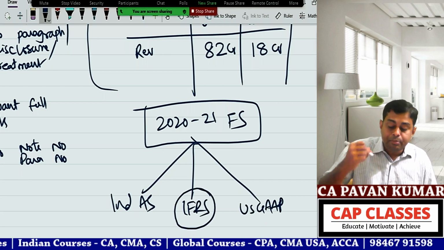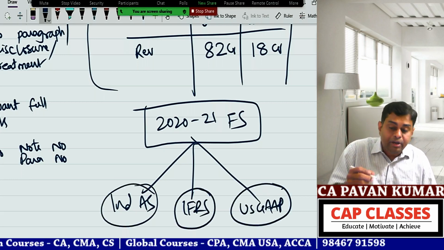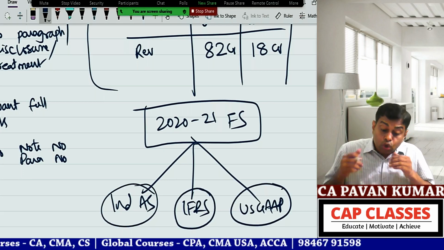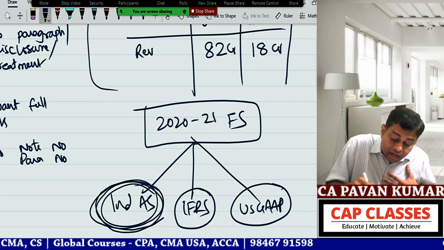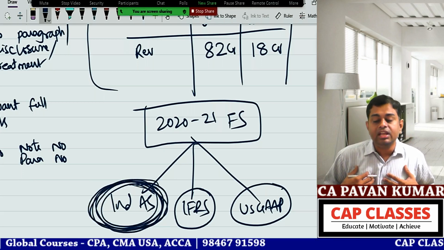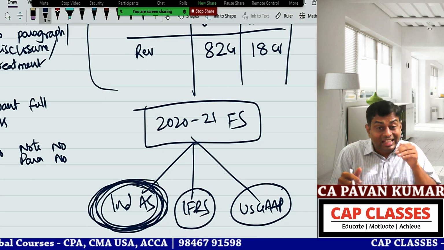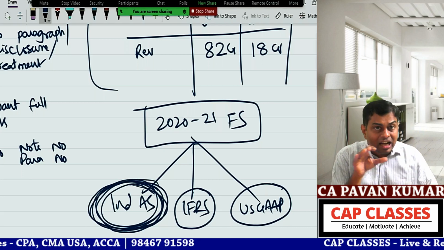This they will submit in the UK, this in stock exchanges in the US, and this in Indian stock exchanges. So I can tell that this is audited by me. This is also another example for other matters. So I have given you various examples for other matter paragraph.